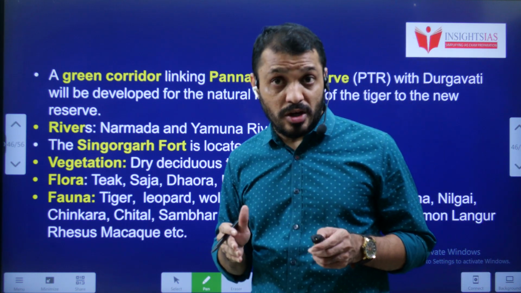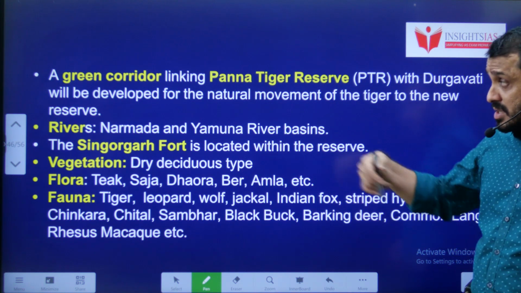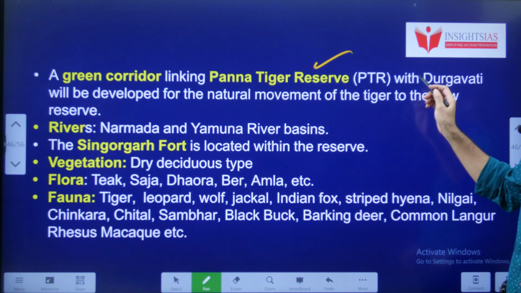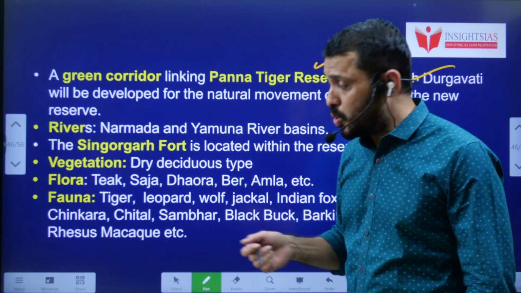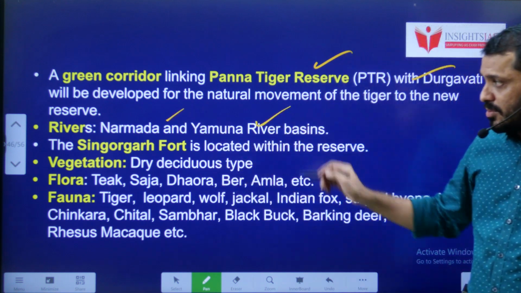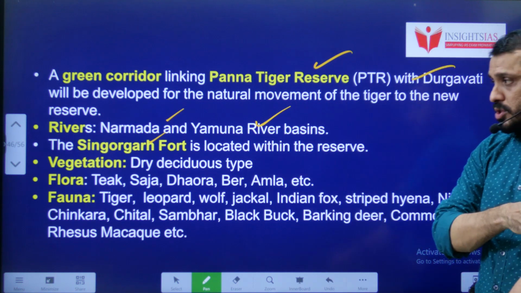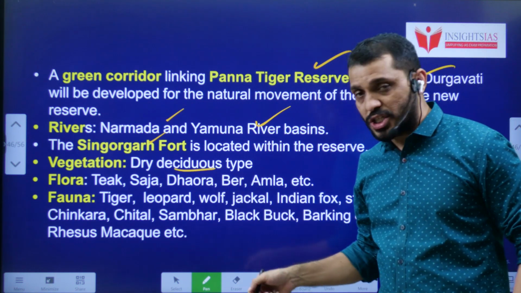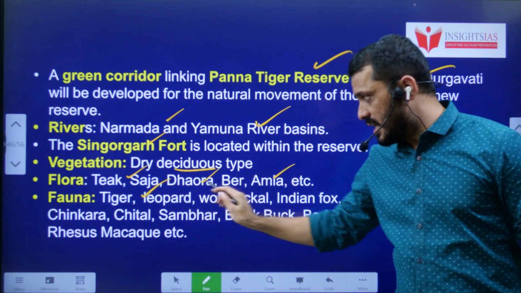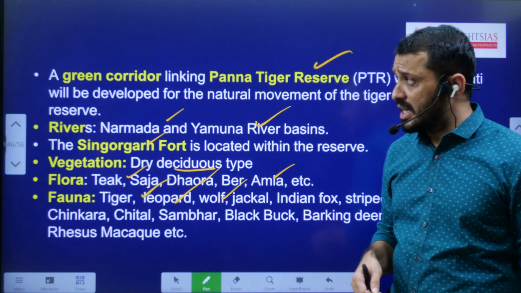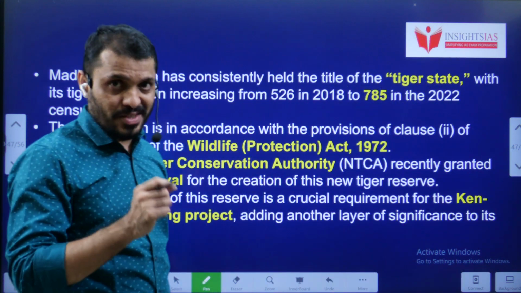It also acts as a green corridor through which tigers can travel between the Panna Tiger Reserve as well as the Durgavati Tiger Reserve. Prominent rivers which go through this Tiger Reserve: Narmada, Yamuna rivers. Important ports: Singorgarh fort. Vegetation: dry deciduous vegetation. Flora: teak, deor, amla. Fauna: tiger, leopard, wolf. Different fauna are present. And you know, students, Madhya Pradesh is the state with the highest number of tigers.